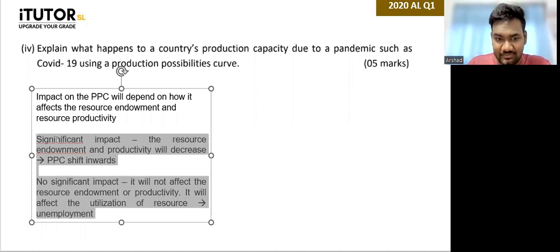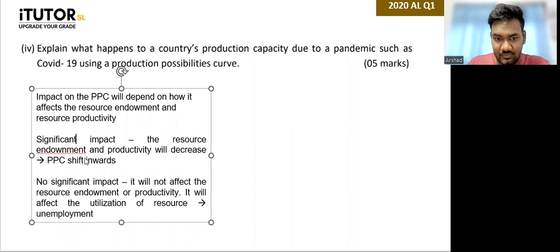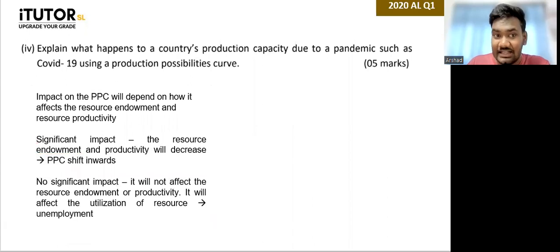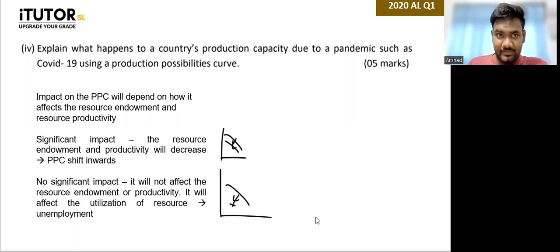Is that clear, guys? Fine. So in the first situation, what will happen? The PPC will shift inward, right? In this one, the PPC will shift inward. In the second one, what happens? It's a point movement. So you have to give both the sides of it, not just one side. Okay. Explain one instance and explain the cause of it with examples. I don't think they would give you the full mark unless somewhere you have mentioned that if it is not that serious, then there will be unemployment. That has to be there somewhere in your answer.